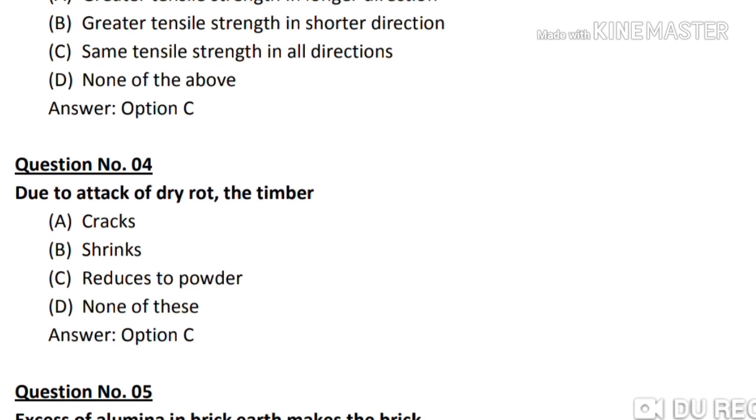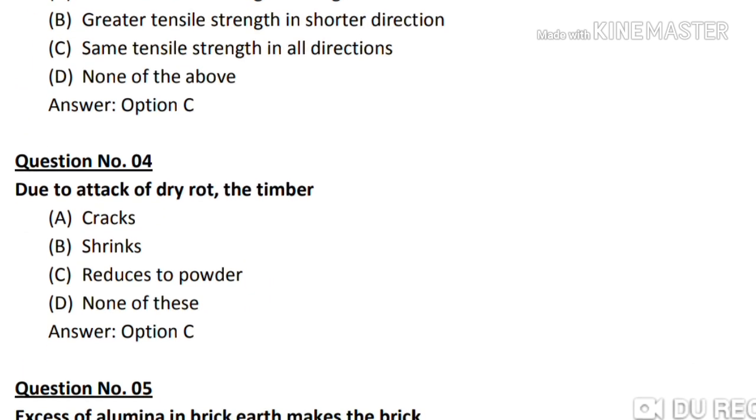Question number 4. Due to attack of dry rot, the timber, option A cracks, option B shrinks, option C reduced to powder, option D none of these. The correct answer is option C reduced to powder.